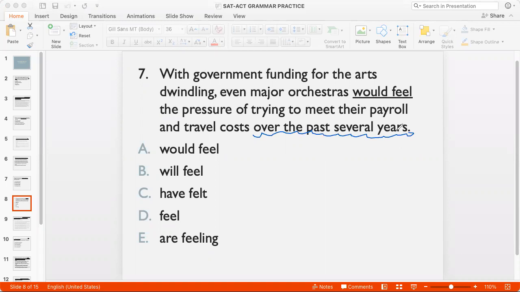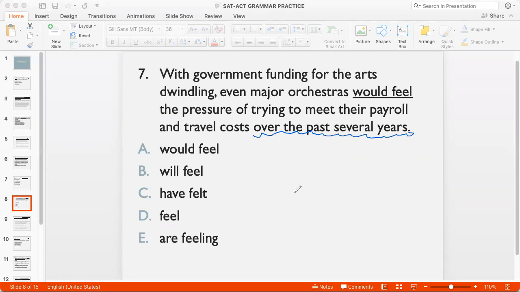So, for example, if I don't look at that, I can say with government funding for the arts dwindling, even major orchestras are feeling the pressure. But are feeling the pressure would mean now, currently, not over the past several years. So if I'm talking about over the past several years, I'm speaking about something which has happened.